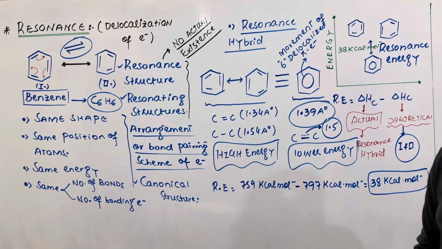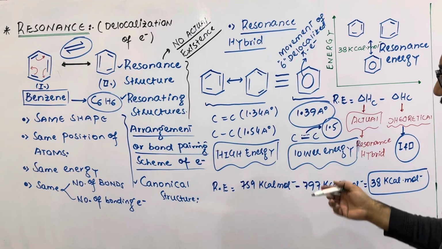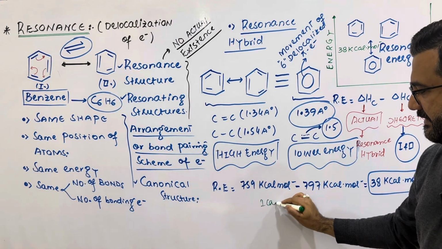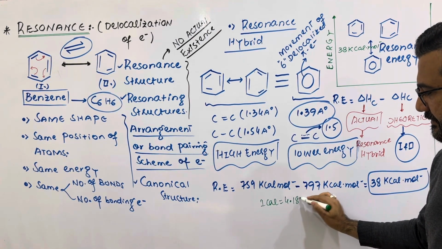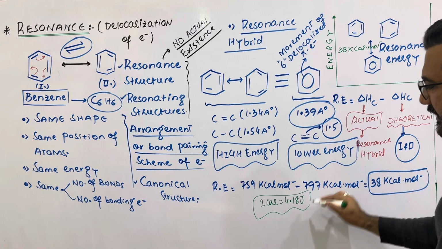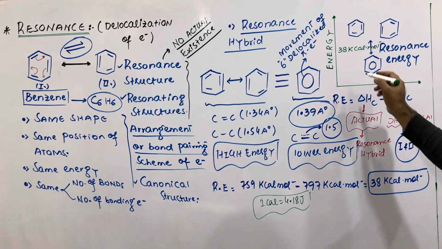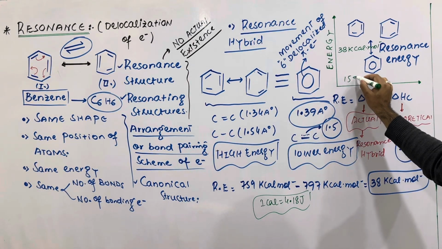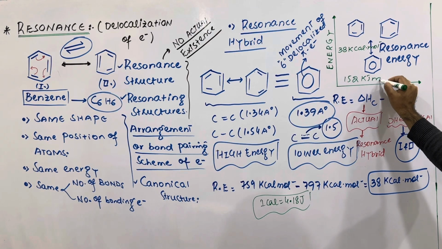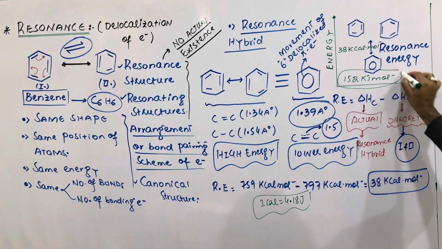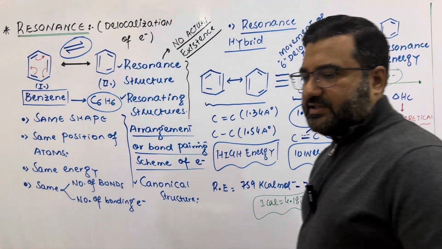And when you calculate it in kilojoules per mole, you know that 1 calorie is equal to 4.18 joules, so it will be almost 152 kilojoules per mole. That is the resonance energy of benzene.